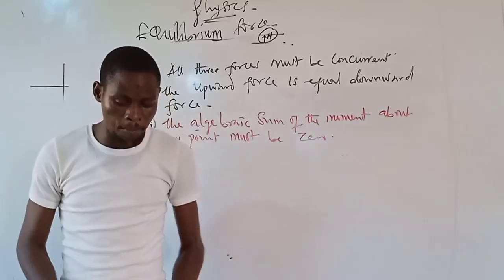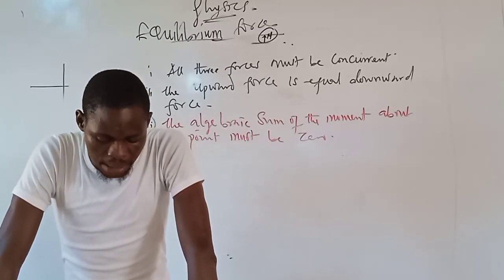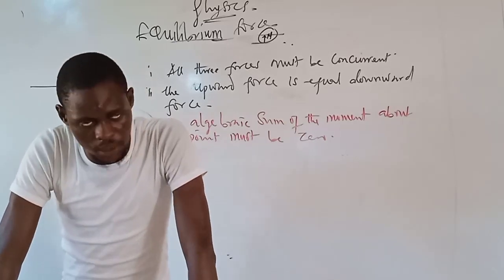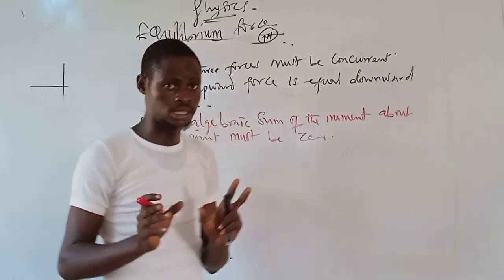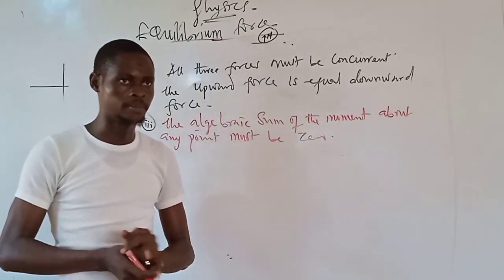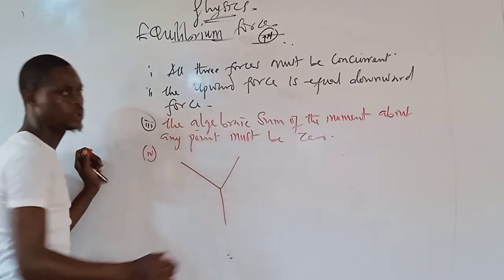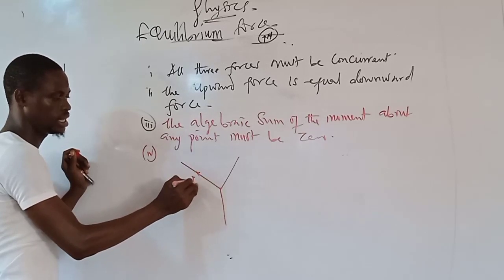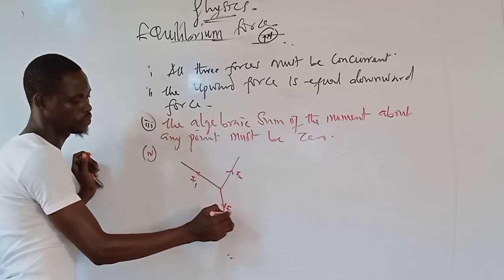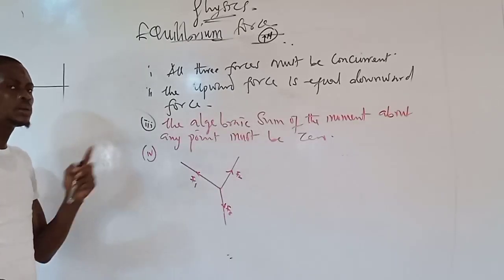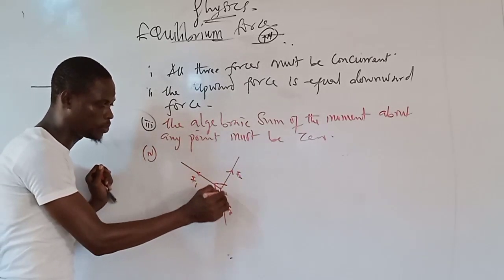Now it says, which of the above conditions must hold for a body acted upon by a system of 3 coplanar forces in equilibrium? Now, what are coplanar forces? Coplanar forces are forces that act on the same plane. Majorly, we have something of this kind. I have force F1 acting here, force F2 acting here, and my force F3.